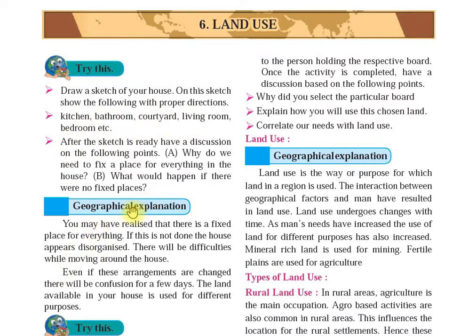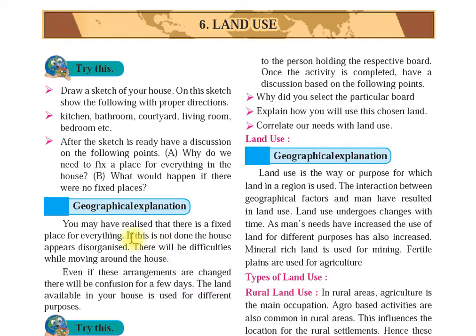Now look at the geographical explanation. You may have realized that there is a fixed place for everything. So you have got a fixed place for everything in your house. If this is not done, the house appears disorganized. So if there is no fixed place in the house, what will happen? Your house will be totally a mess. It will be totally disorganized. There will be difficulties while moving around the house and you will be having a lot of difficulties.